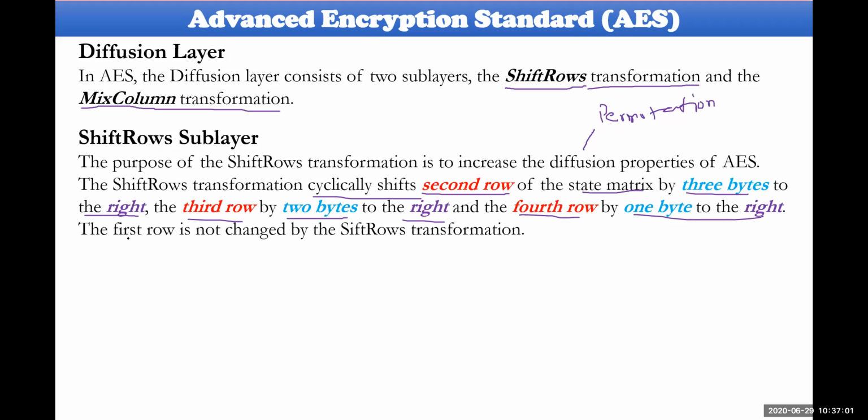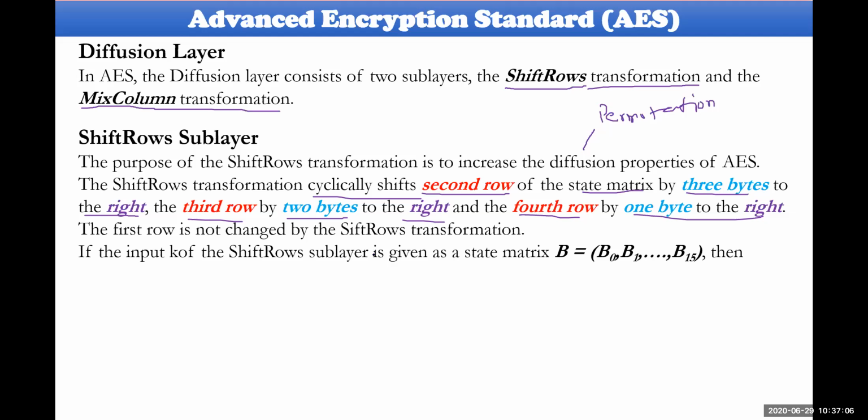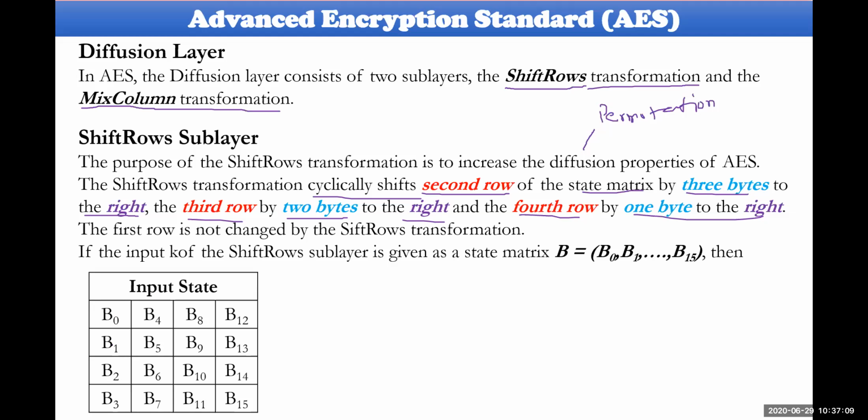The first row doesn't have any change here. That could be the same as it is. Look at this. B0, B1, B2, B3 is the first column. B4, B5, B6, and so on and so forth will be the second column, third column, and fourth column. So here we have taken the values in terms of columns, but shifting happens in terms of rows. I hope that from the name itself you can identify it as rows. So the second row will be shifted 3 bytes at a time.